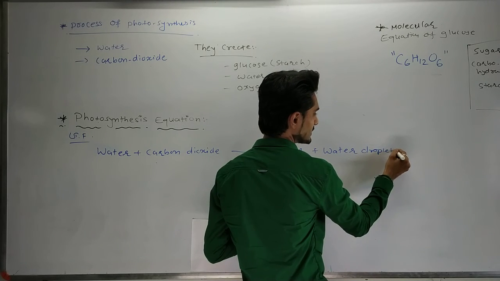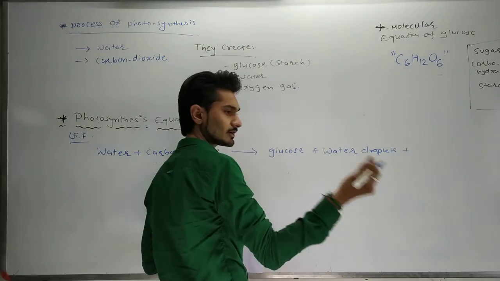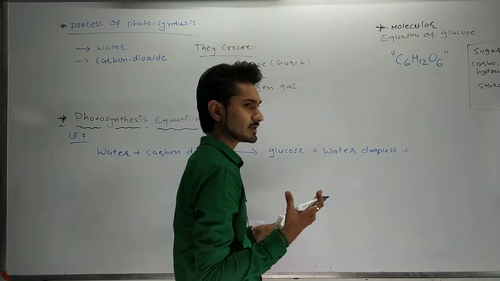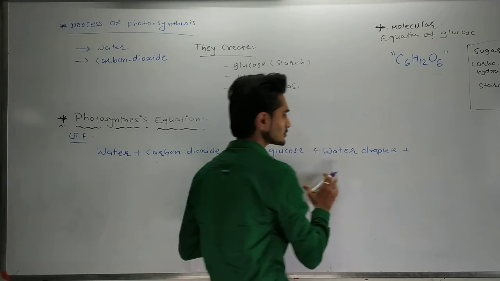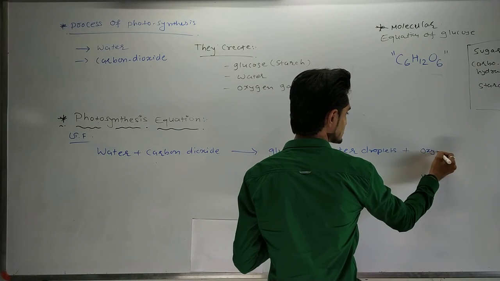See, water droplets or water vapor, the molecular formula will remain the same. Both will be called water, and the third one is water vapor. They all come in the same molecular formula, and that will be H2O. And the third product, after the water, is oxygen.